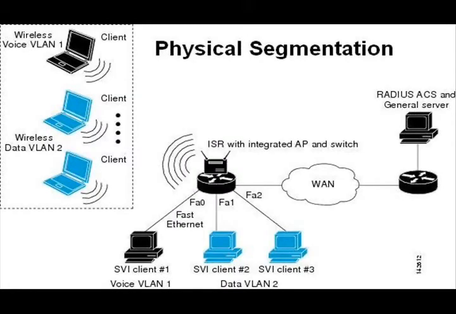Physical segmentation. The network can be segmented with bridges and routers, thereby breaking up the collision domains. Breaking up the collision domains minimizes packet collisions by decreasing the number of workstations on the same physical segment.